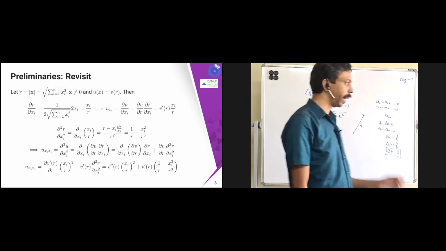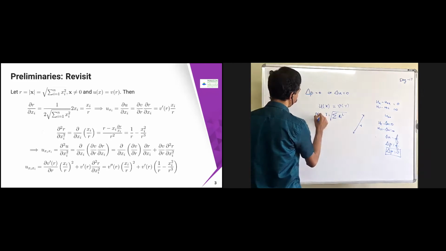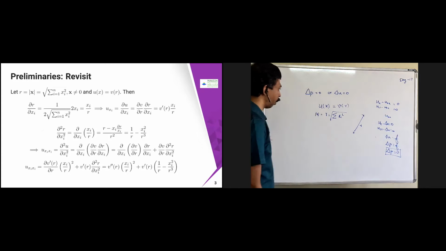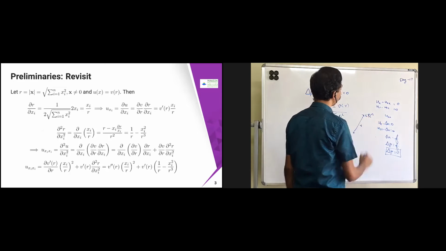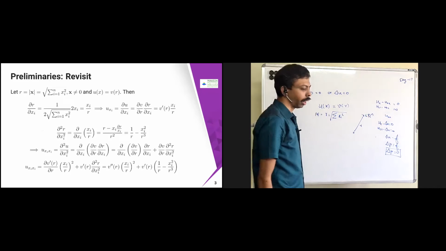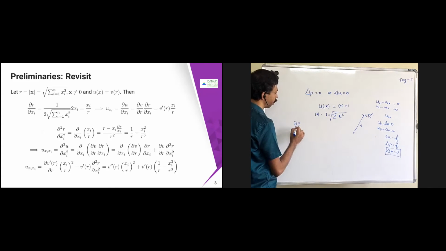Let's see. So this we have already seen. So r is nothing but mod x, the distance between the origin and the point x, where x belongs to R^n and x is not equal to 0. We have already derived this, and we discussed it in the case of the wave equation also.